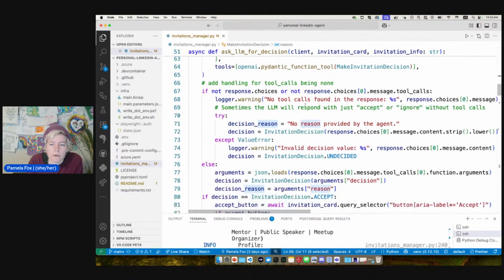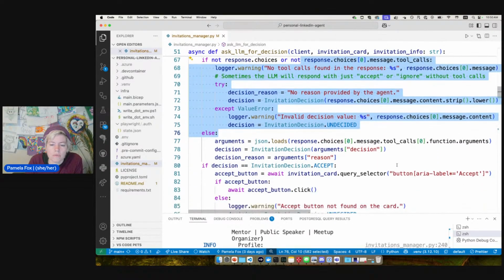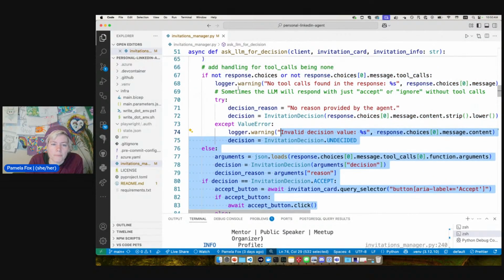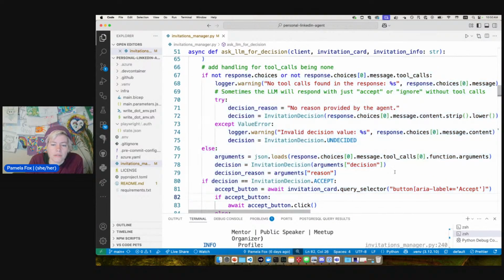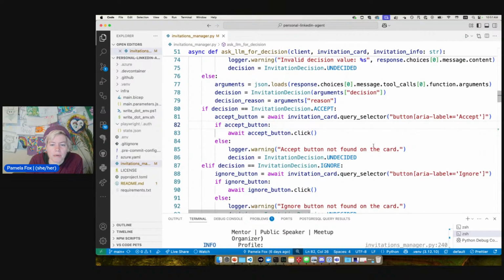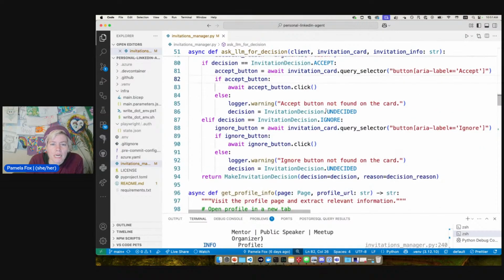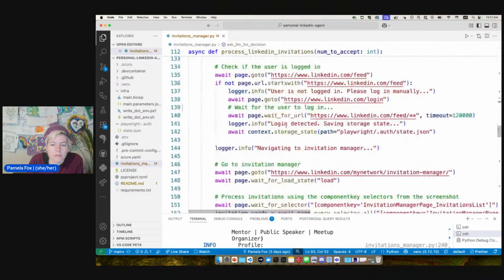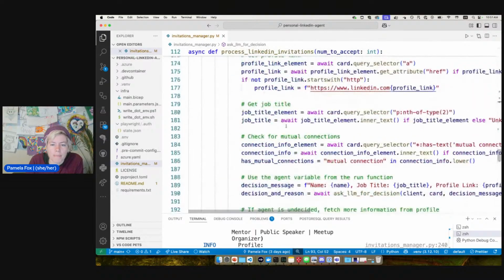So then we get back the response and we parse out the response. And this parsing code's a little messy here. I tried using the agents framework, but also had issues with the agents framework. So I decided just to use tool calling and handle the parsing myself. So if we're going to accept it, we click accept. If we're going to ignore, we click ignore. Otherwise, we might still be undecided. So let's go back to where we called that, see what happened next.